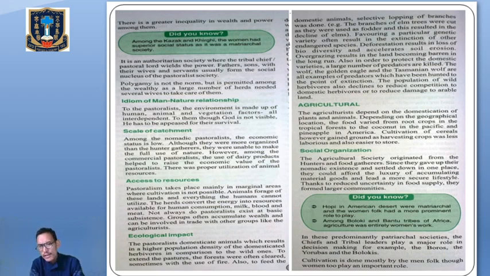The agricultural society originated from the hunters and food gatherers. Since they gave up their nomadic existence and settled down in one place, they could afford the luxury of accumulating material goods and lead a more secure lifestyle. Thanks to the reduced uncertainty in the food supply, they formed larger communities. So this agricultural society originated from the hunters and gatherers.